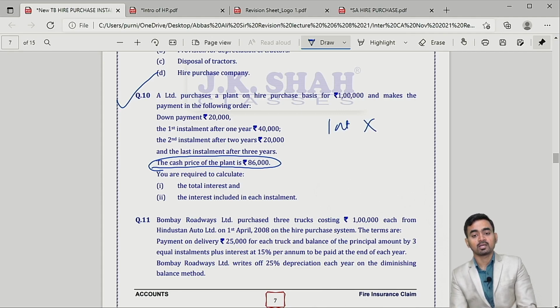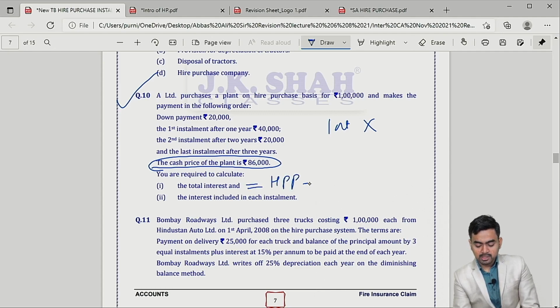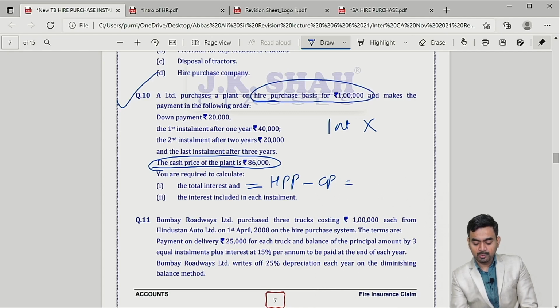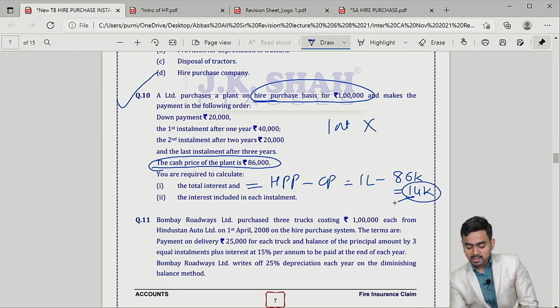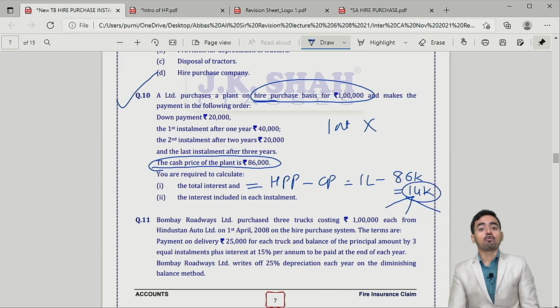But yes, you can very well calculate total interest, that is nothing but hire purchase price minus cash price. Tell me, what is the hire purchase price given in the question? 1 lakh minus 86,000 cash price. So in all you have to pay 14,000 interest. Okay, 14,000 interest. This 14,000 interest you have to allocate over the number of years in which ratio?